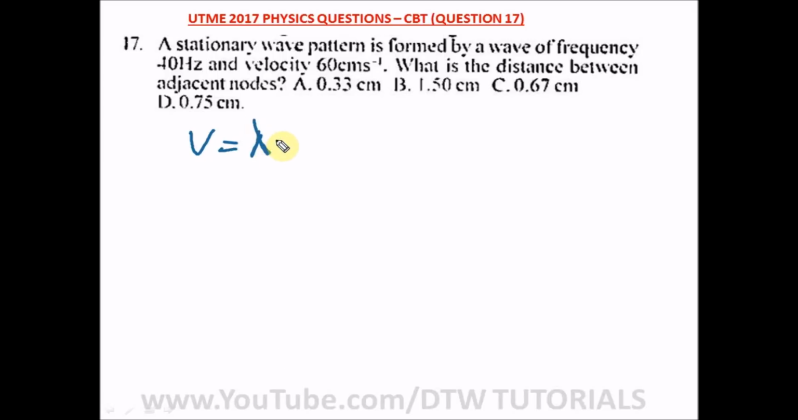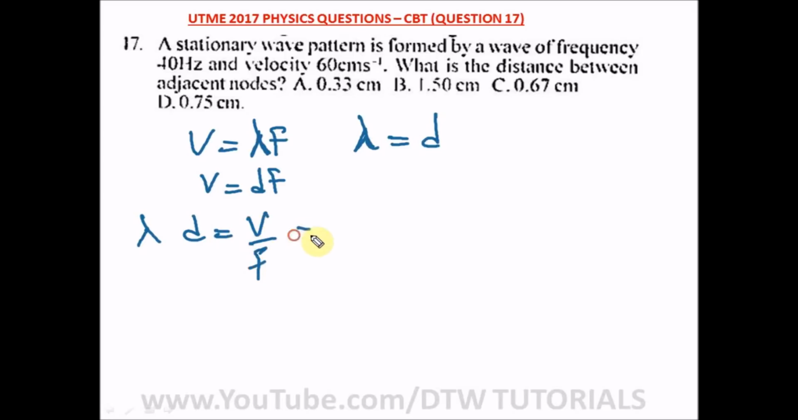Your lambda times your frequency, where your lambda, which is your wavelength, is also equal to what? Your distance. So we have V equal to D f. Here we're looking for the distance, which is D. And D, which is the same thing as your wavelength, is equal to what?